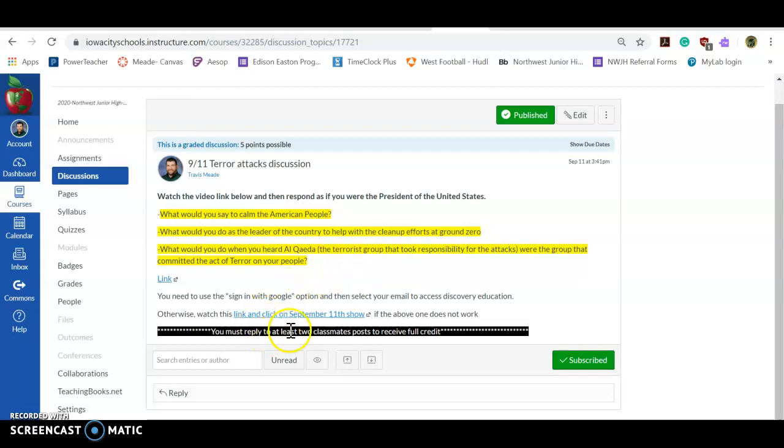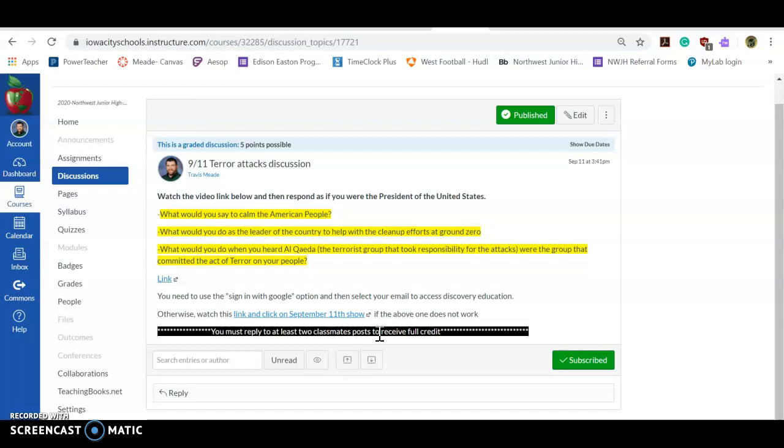Now, you must reply to at least 2 other classmates to receive full credit. Okay, so that means you need to wait until enough people post for you to be able to do that. And also, you need to have content-based posts that are appropriate and professional. So no emojis, no "cool, man, I like that," "That was sweet." Okay, none of that stuff.